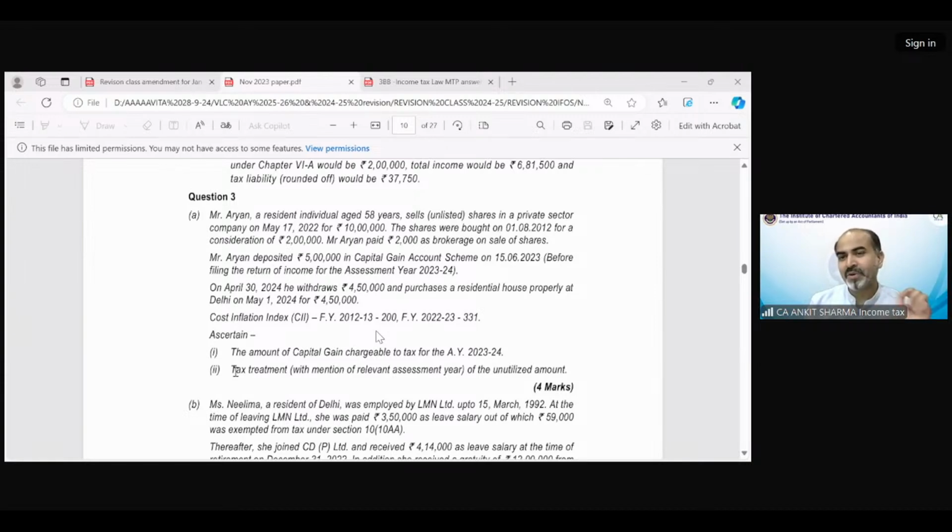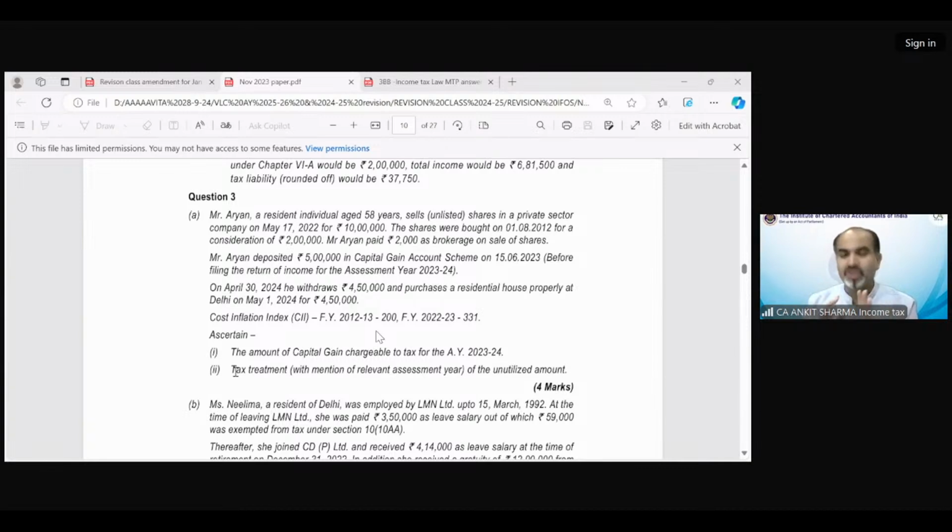Rishabh is saying 24-25. Ayushi, I want the assessment year. These kinds of answers would not be acceptable. Okay. Pooja is saying after 3 years from the end of the transfer. So Pooja is saying assessment year 26-27. Malu is saying 24-25. Ayushi Mehta is saying 24-25. You should apply the provision.